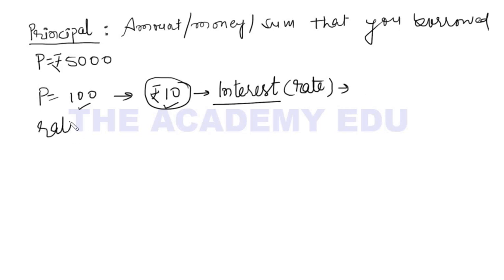Rate is the percentage on which he is giving you money. So rate is always taken as a small r. Suppose 10% is the rate. Rate is always taken in percentage, and it is always per annum. Okay.